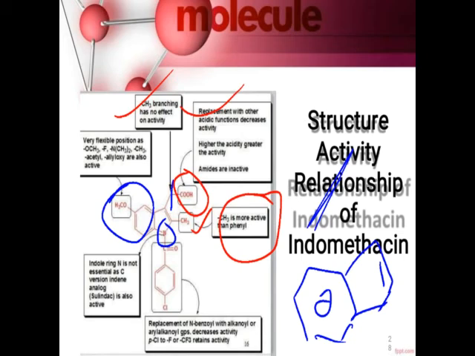So if nitrogen is present, it becomes indole. If it is replaced by carbon, it becomes indene. So it does not alter the activity. The activity remains as it is.